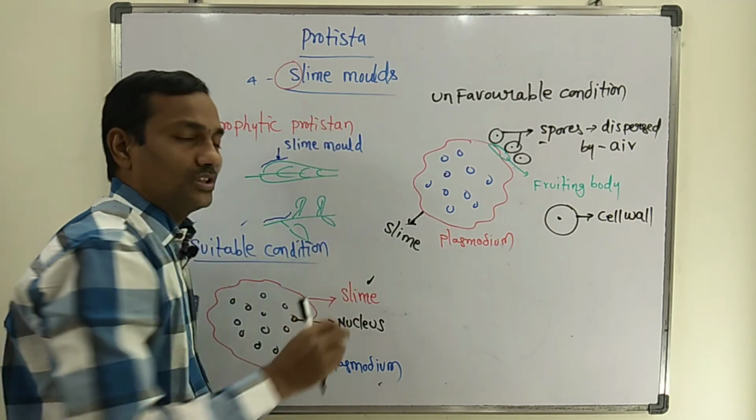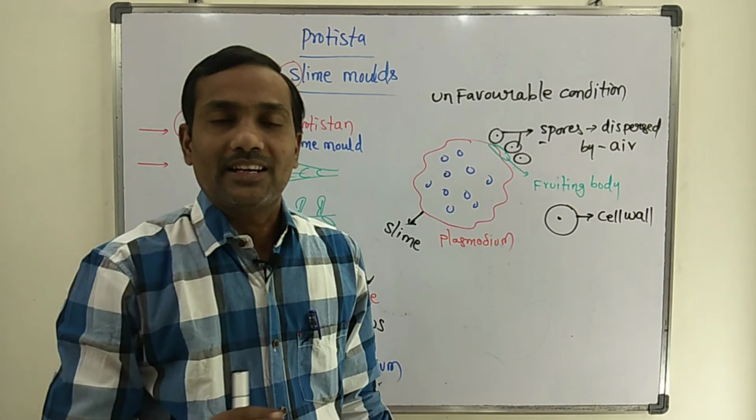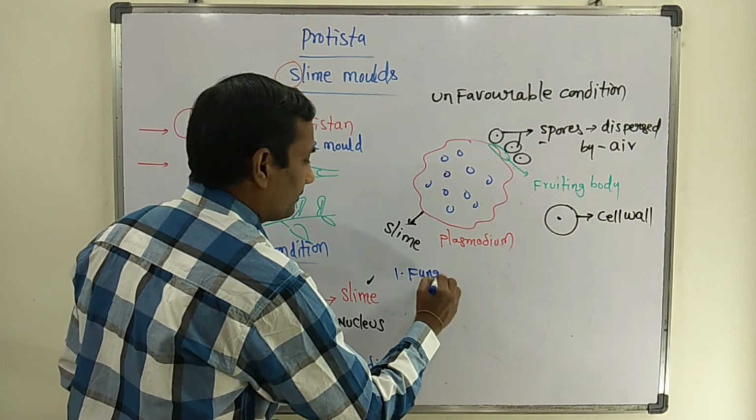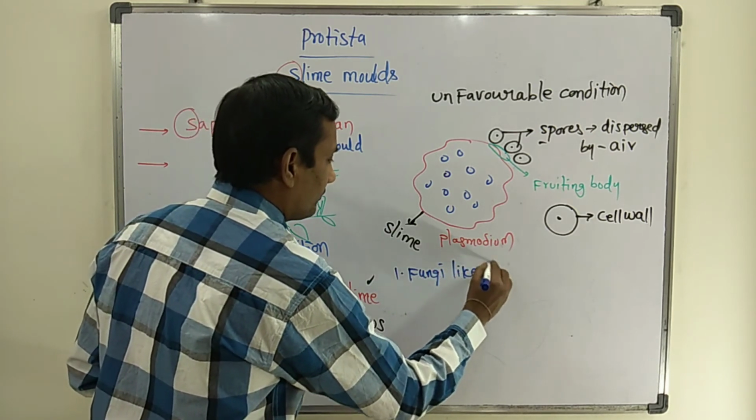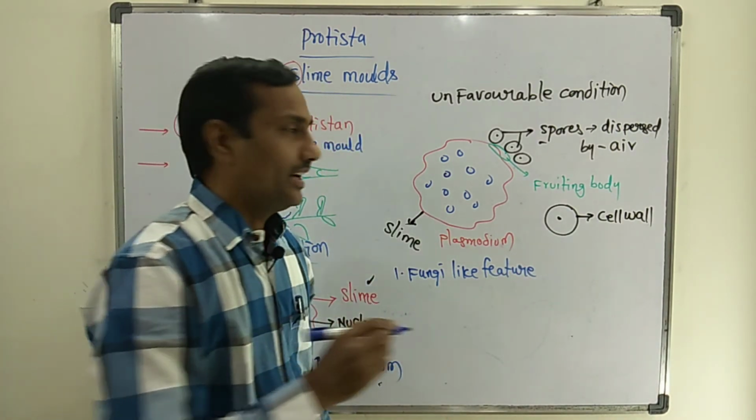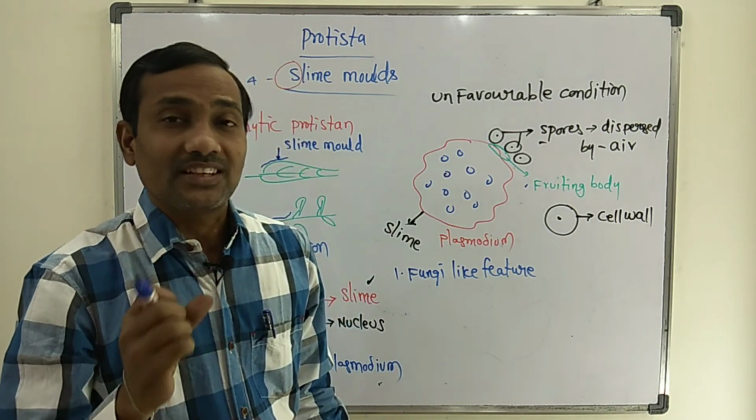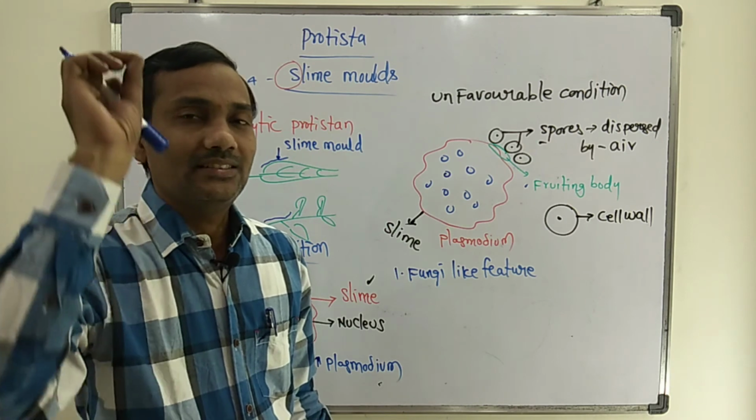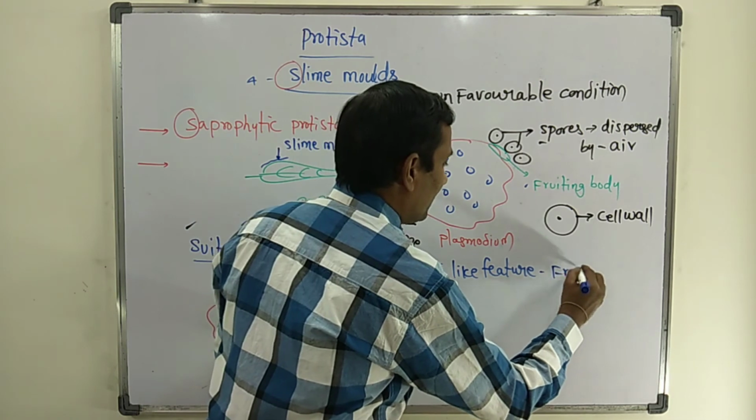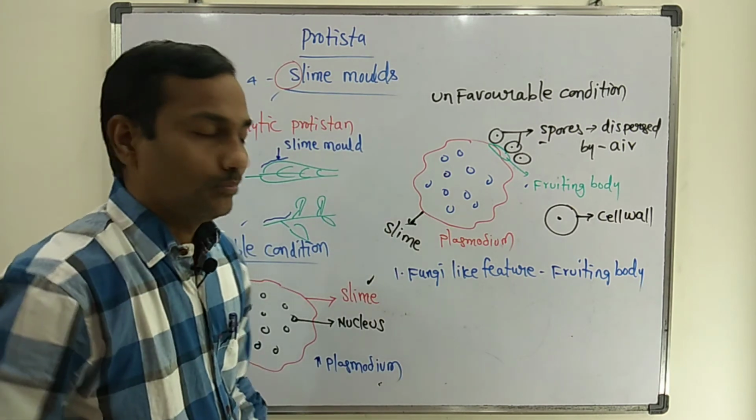But here, the speciality of the slime mold is that it exhibits fungi-like character, plant-like character and animal-like character. First, the fungi-like feature. Especially in fungi, only fruiting bodies are formed. A specialized spore-producing structure, the fruiting body, is a main characteristic feature of fungi. So the fungi-like feature, the formation of a fruiting body, is also observed in slime mold.